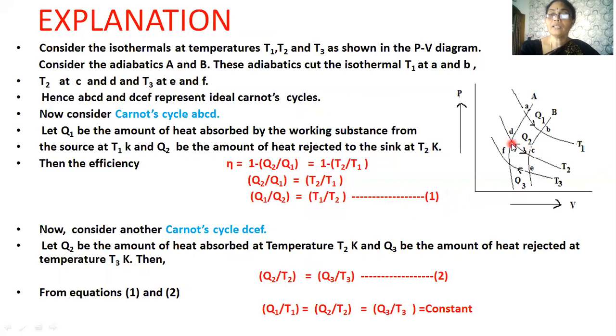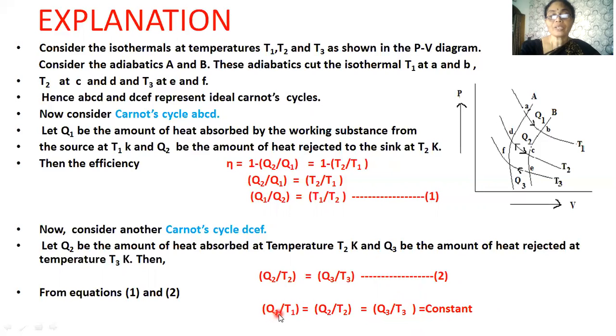Now let's consider the next Carnot cycle DCEF. Here Q2 is the quantity of heat absorbed and Q3 is the quantity of heat rejected. Then also we can calculate the efficiency, and on simplifying we can write Q2 by T2 is equal to Q3 by T3. Now making use of these two equations, equation 1 and equation 2, we can write Q1 by T1 is equal to Q2 by T2, that is equal to Q3 by T3, which is a constant term.